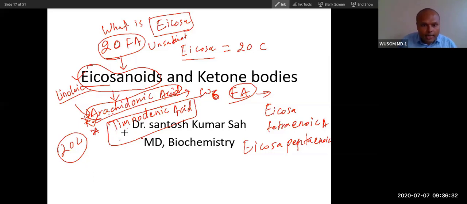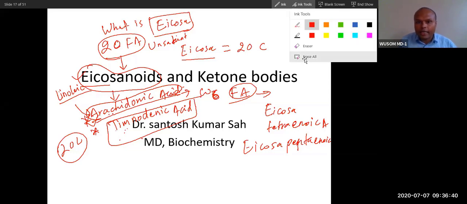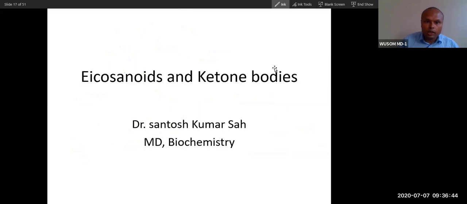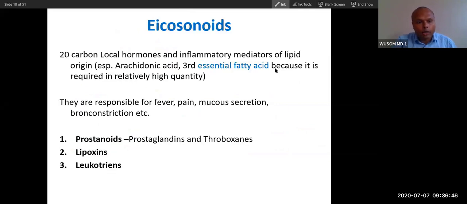This is omega-6. The more common is omega-6. This is omega-3. Remember, timnodonic is omega-3. So these 2 fatty acids are 20 carbon fatty acids that produce eicosanoids. Now we will talk about what eicosanoids are. There are 3 types of eicosanoids.